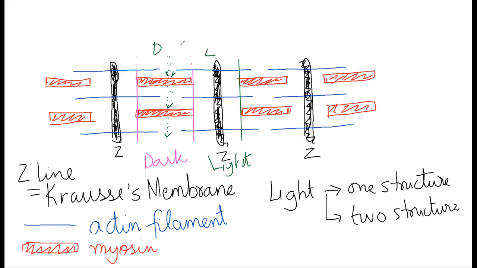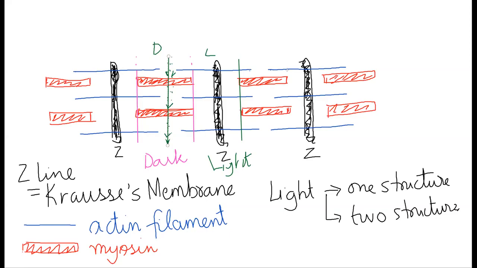When light will fall on this part, so if this is the path of light, light will be crossing actin, myosin, actin, myosin, actin, myosin. But if light follows this path here, it will only meet myosin, not actin.